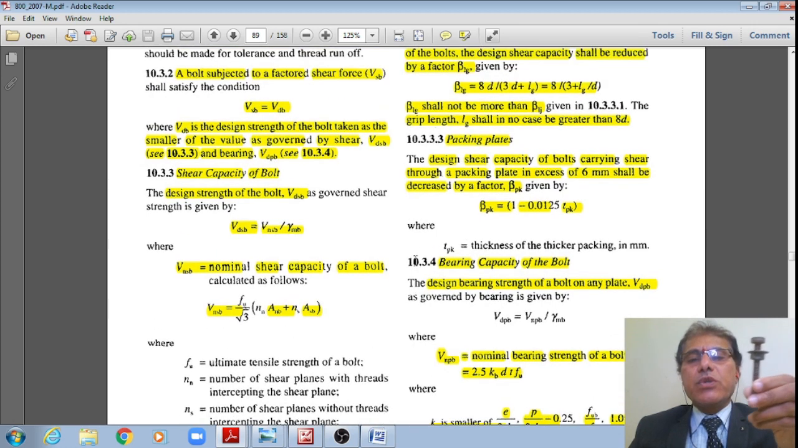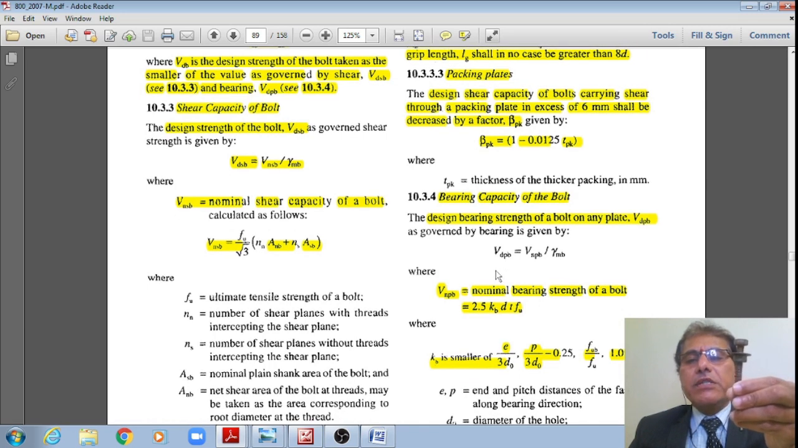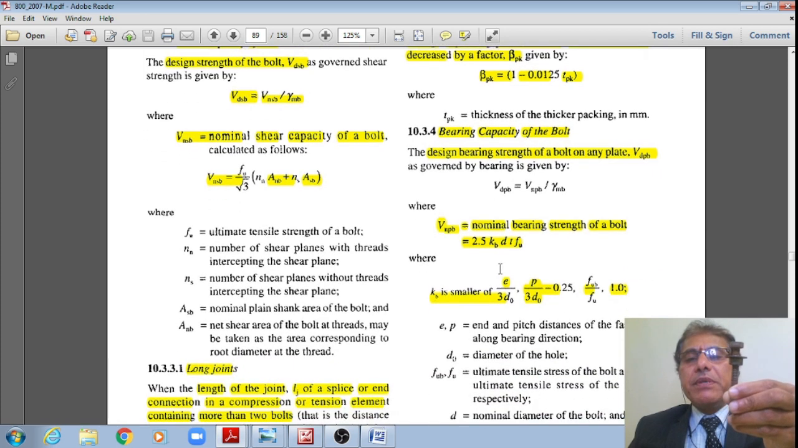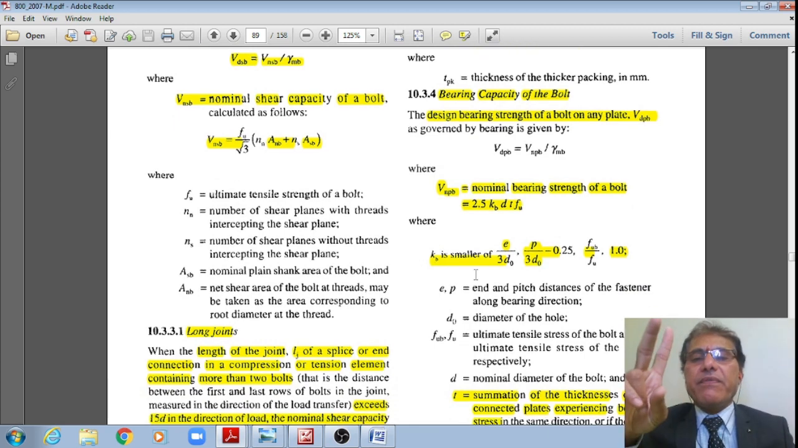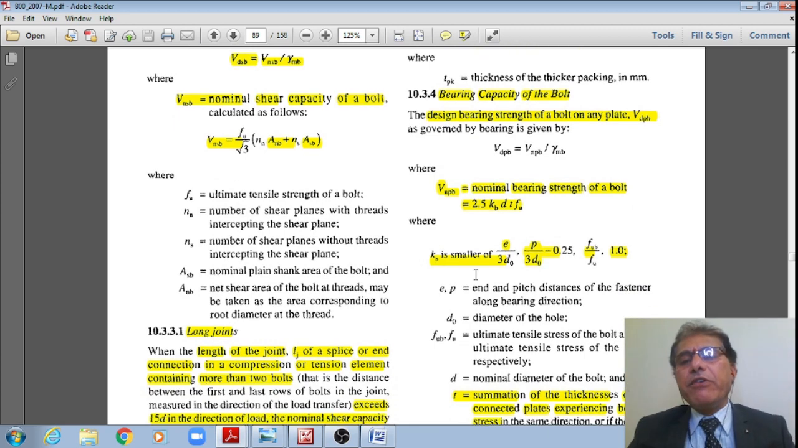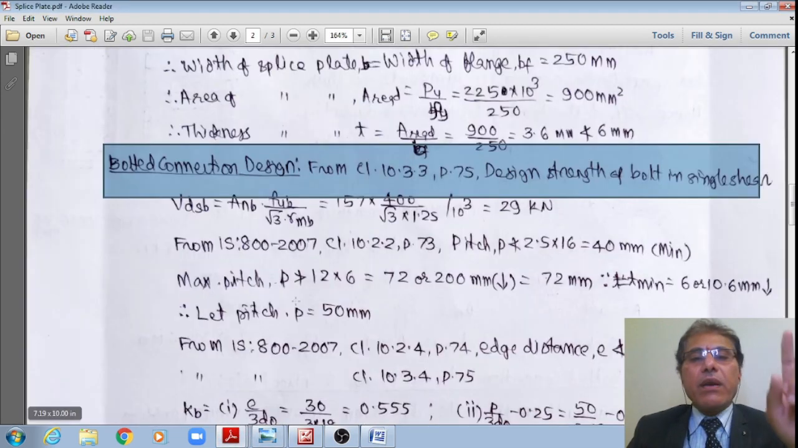There is one, and also the bearing capacity of the bolt from clause 10.3.4 of the same page. The design bearing strength VDPB is equal to VNPB divided by gamma MB, where VNPB is equal to 2.5 KB D T FU, right, where KB is the smaller of the four values: E divided by 3 D0, P divided by 3 D0 minus 0.25, FUB divided by FU, and the last value is equal to 1.